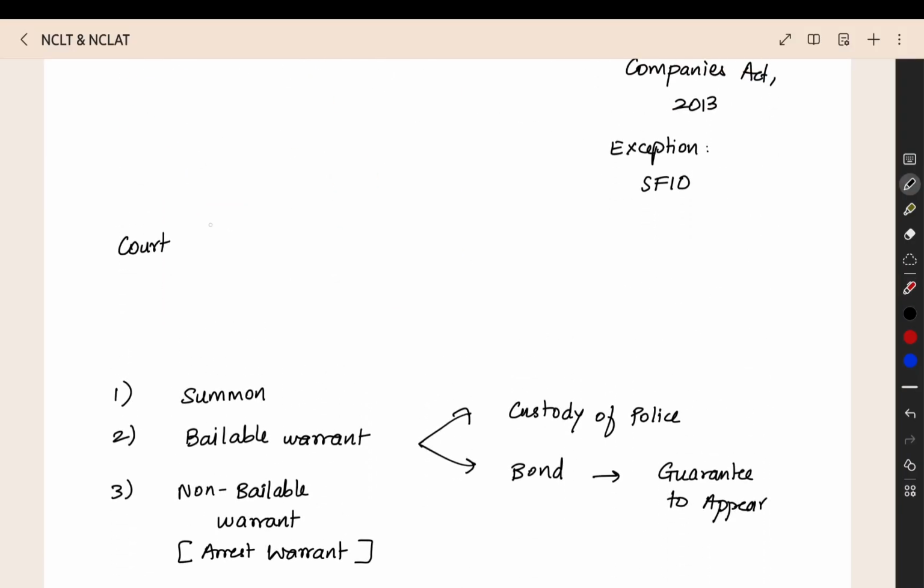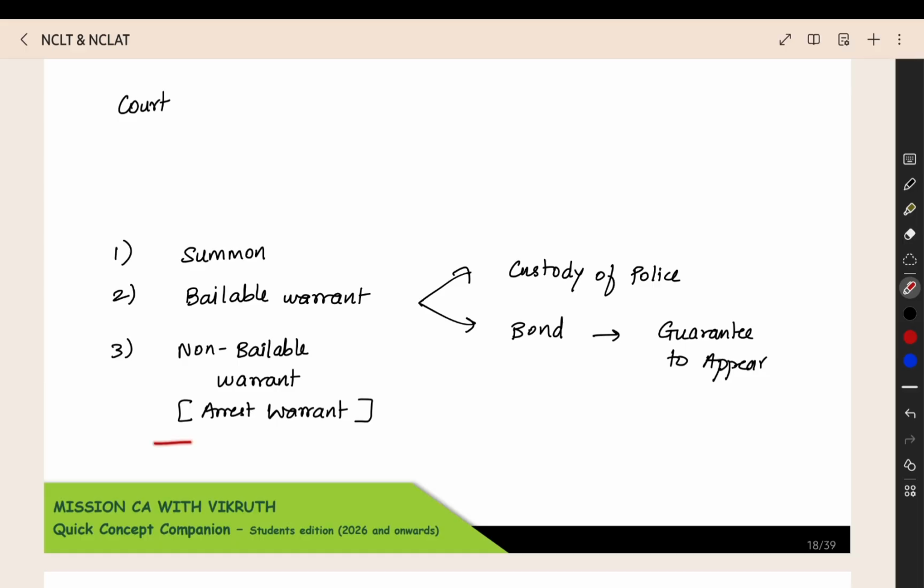Now, from the court's point of view, this entire thing will happen after starting the trial. First, they will start the trial. What is the meaning of starting the trial? They will take notice and then they will start the proceedings. All the procedure, they will start it. This is the meaning of starting the trial.